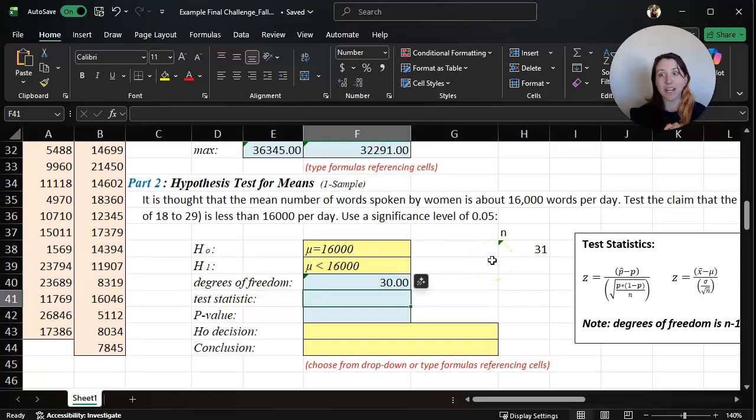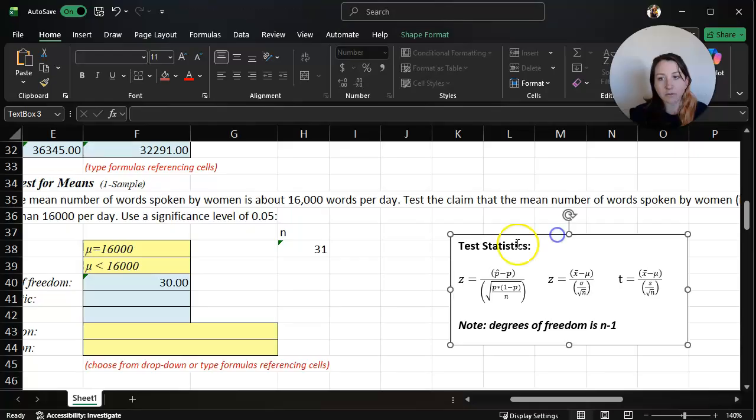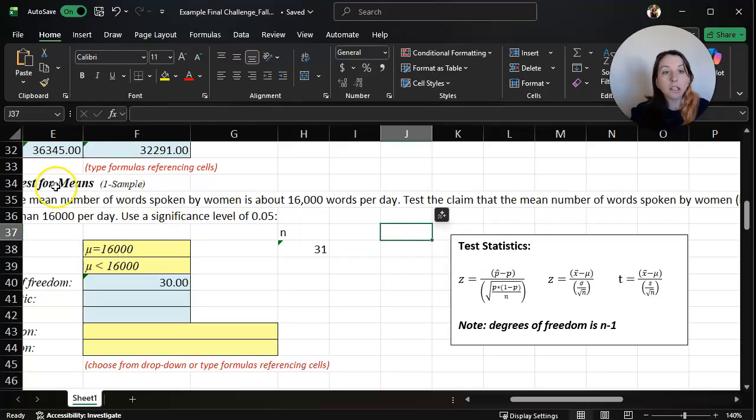Okay, our test statistic. This is going to take a moment. I put this over here to remind us of what these are. We are looking at a hypothesis test for means, and with means, the type of distribution we use depends on what we know. If we know the population standard deviation, or sigma, we can use the normal distribution along with the central limit theorem to run this hypothesis test.